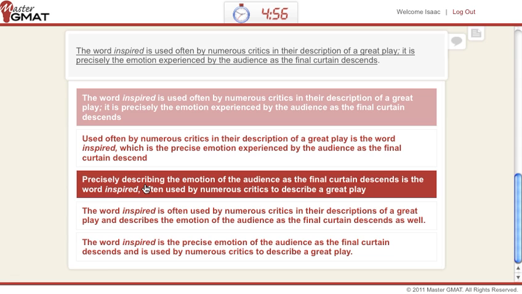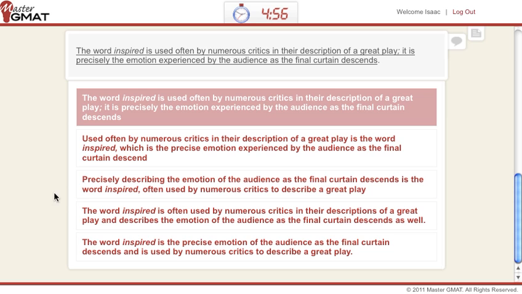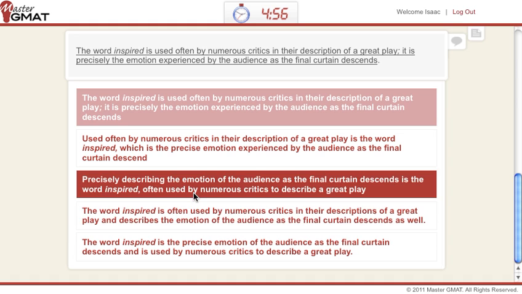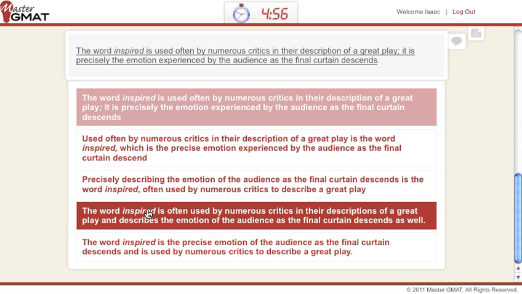Well, let's see C. Precisely describing the emotion of the audience as the final curtain descends is the word inspired, often used by numerous critics to describe a great play. Well, yes, describing the emotion is the word, so that makes a lot more sense. We keep it. And indeed, the word inspired is often used by numerous critics in their descriptions of a great play and describes the emotions of the audience as a final curtain descends as well. Well, what is the real difference here? No grammatical errors, but notice how in D it's quite a bit changed, and we have words like often